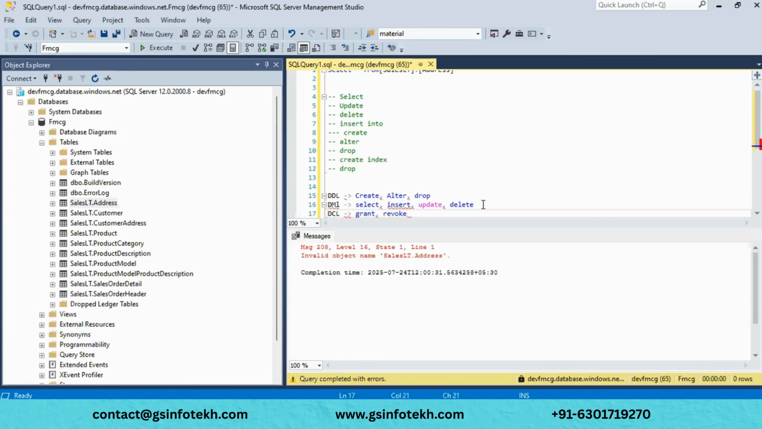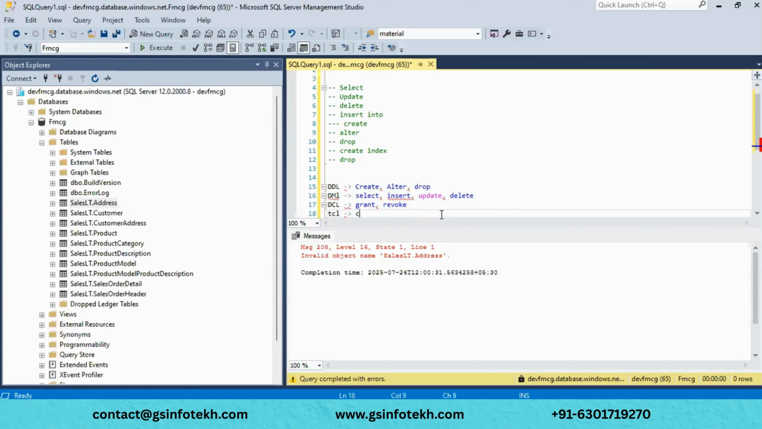And we have TCL as well, transaction control language, with commit, rollback, and save point. Something like a data backup purpose. TCL, transaction control language, manages the transactions of the database. Whenever you execute SQL statements as a single unit, it ensures data integrity.